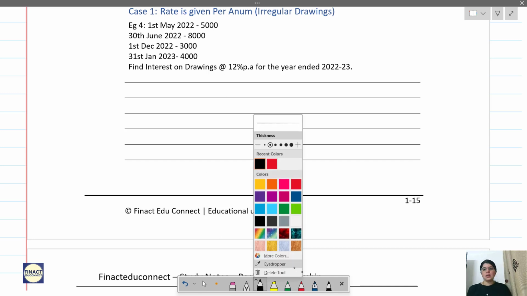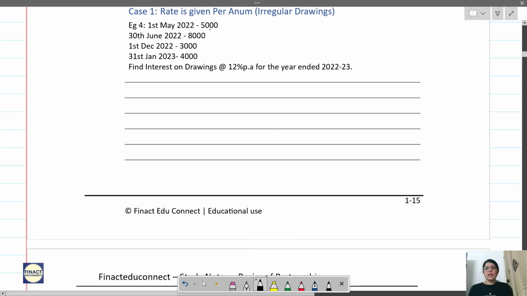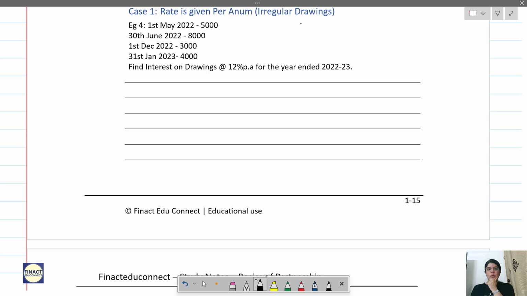See here, the rate is given per annum and it is an irregular drawing. So in that, you have examples. 1st May 2022 drawing was 5,000, 30th June 2022 drawing is 8,000, 1st December 2022 drawing is 3,000 and 31st Jan 2023 drawing is 4,000.